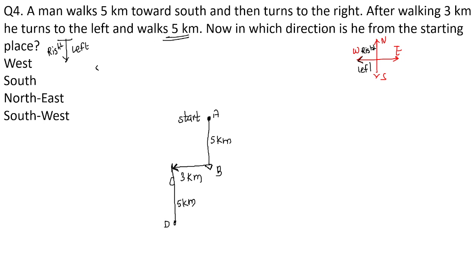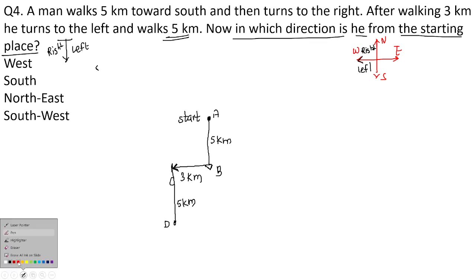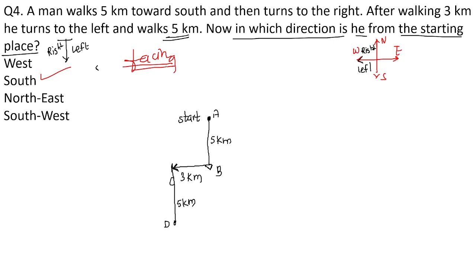Now what is asked in the question? In which direction is he from the starting place? Again, a reference point is given to you. Are they asking you in which direction he is facing? If they had asked that, then the answer would be south. If they had asked in which direction the person is facing, or in which direction currently the person is standing, then the answer would be south. But they have given you the reference point. Which is that reference point? The starting place. So they have asked in which direction is he from the starting place.